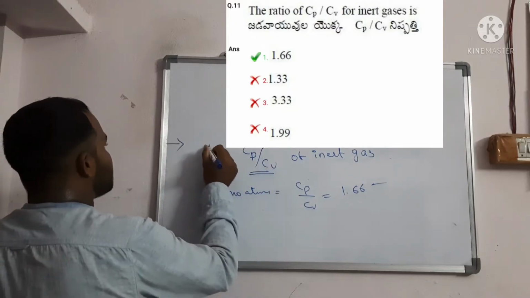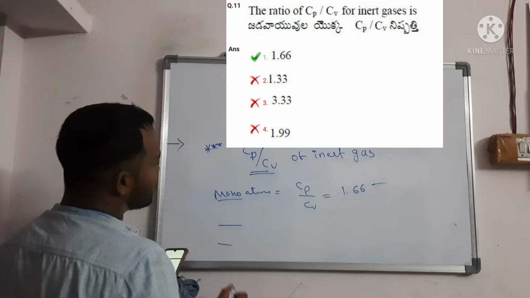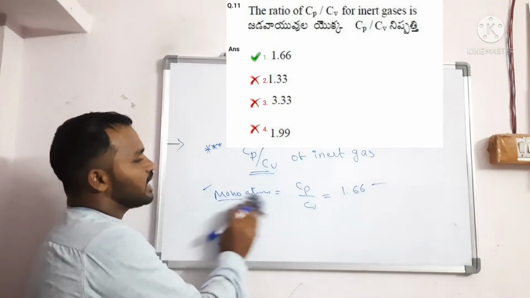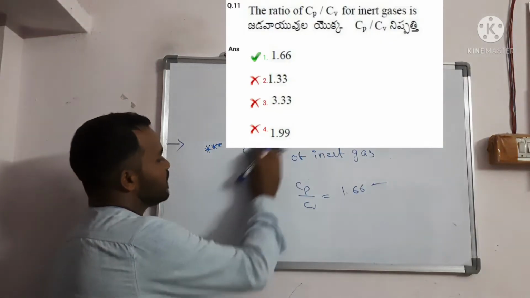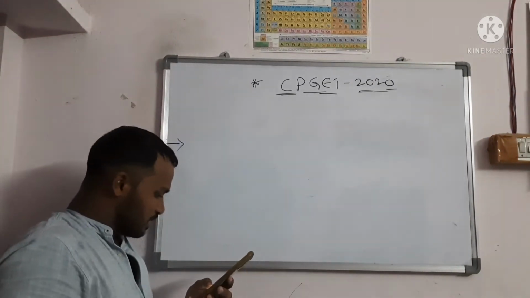So something here you will find monoatomic gas, diatomic and triatomic molecules. Monoatomic molecule, diatomic, so different values you will get. So for a monoatomic molecule, Cp by Cv is 1.66 you will get. So this is question number 11.